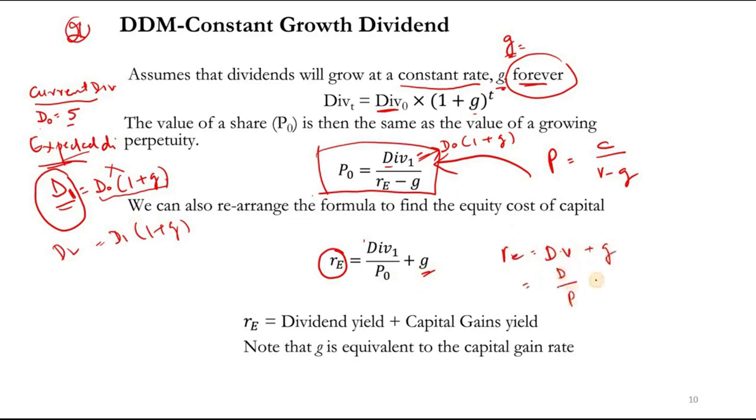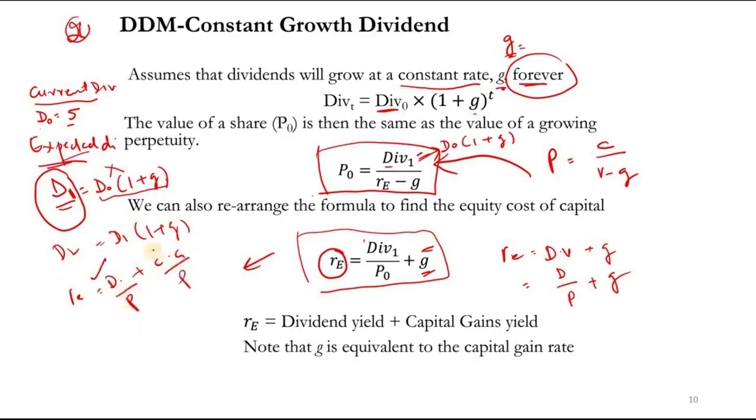D divided by P, plus G. So this is just the rearrangement of the formula, and G is basically the growth rate, and this growth rate is normally the capital growth rate that you remember we mentioned last time. Return was equal to dividend plus capital gain, and if we divide it by P, we actually get the dividend yield as well as the capital gain rate, right? So this is reflected here.